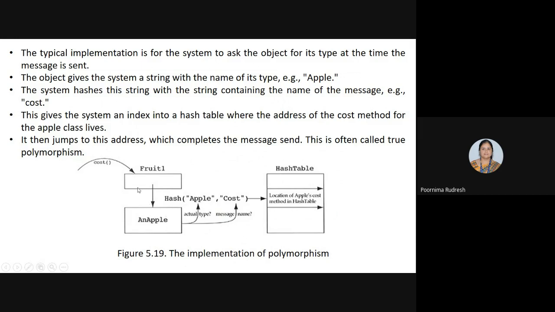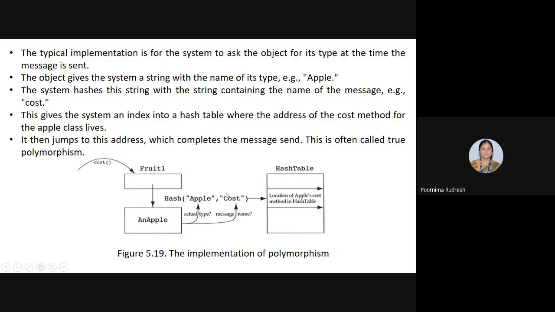Here the object type is an apple, right? So the object gives the system a string with the name of its type, as apple. Because the cost function is sent, during that time itself it is asking the name of the object, and the name of the object is given as apple. Then the system hashes this apple string with the string containing the name of the message.